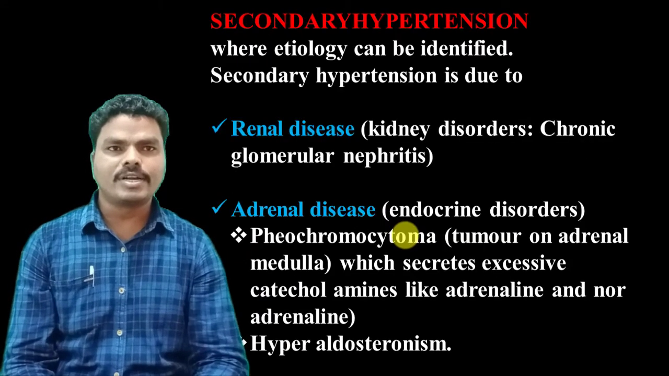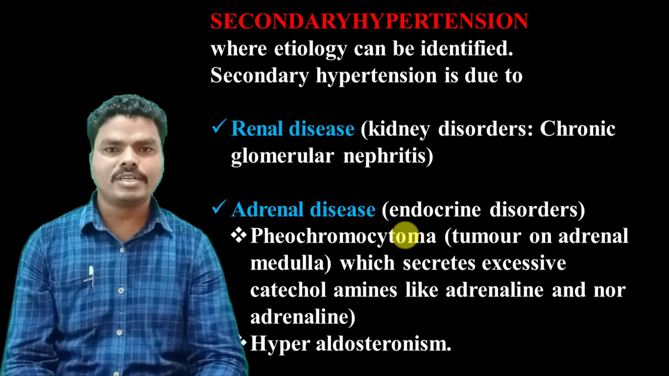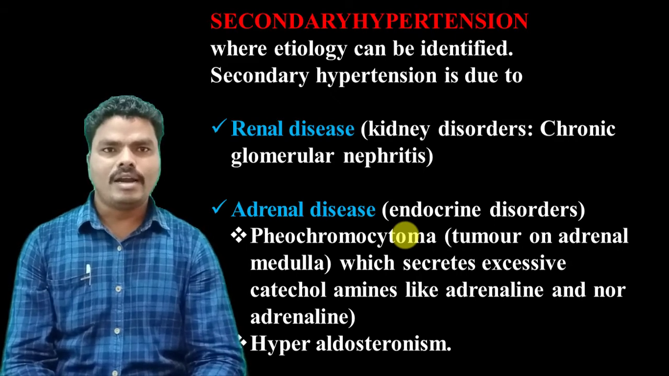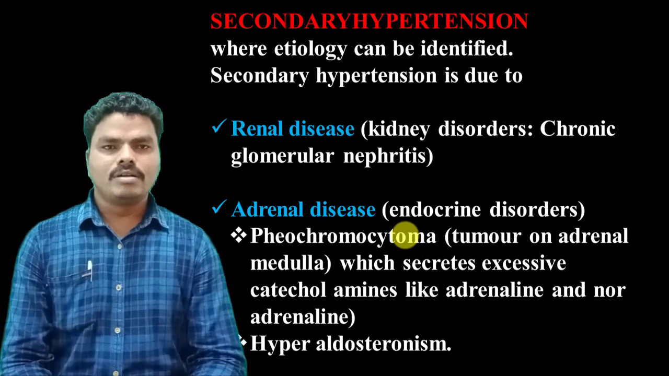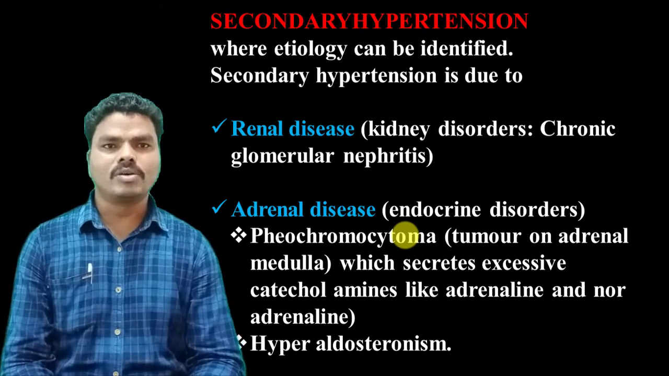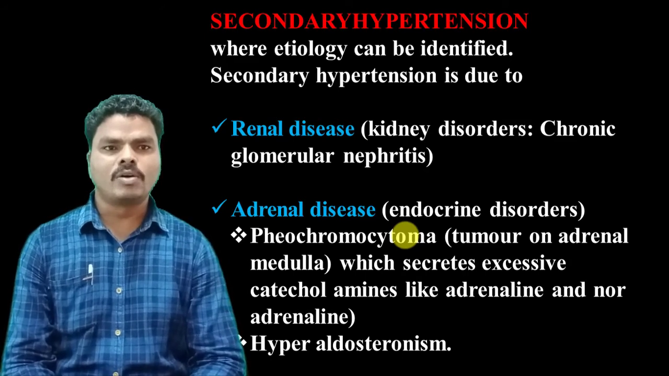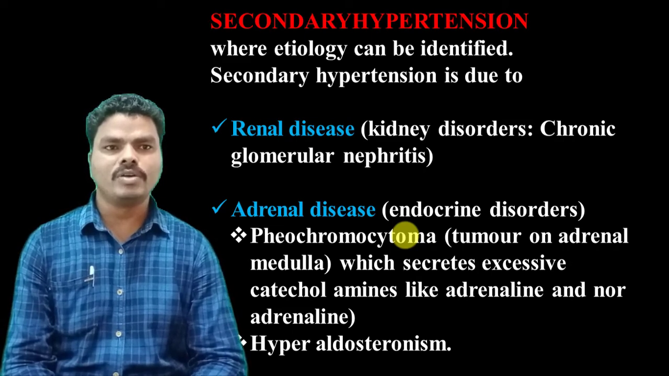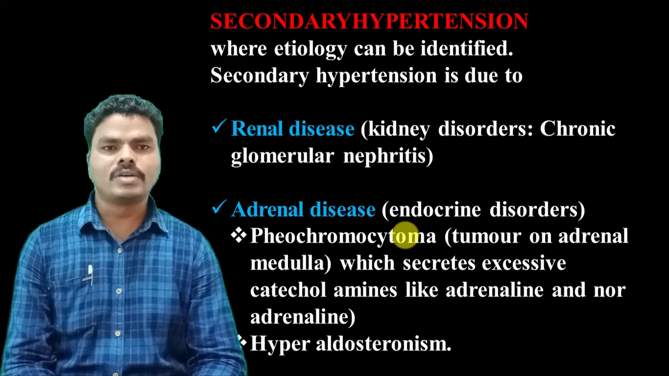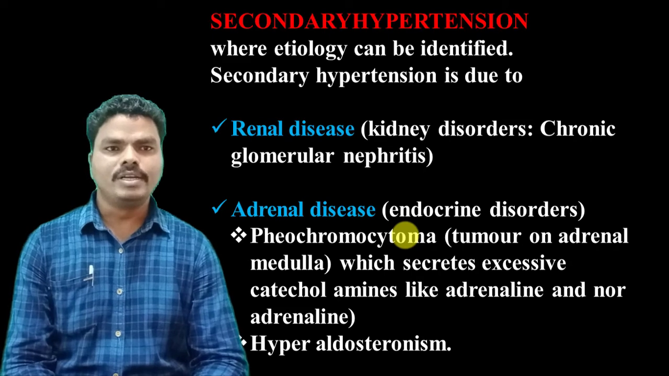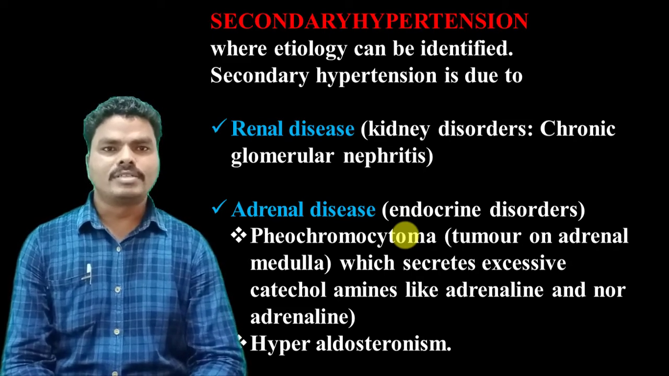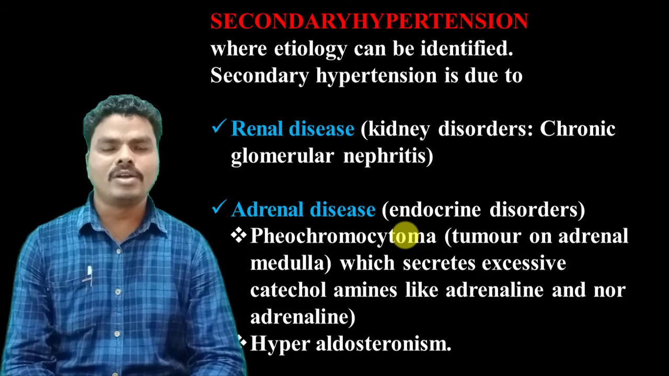In case of secondary hypertension, the causes are identified, and they are of different types. They include renal disease, that means chronic glomerular nephritis, and adrenal disease like pheochromocytoma, that means a tumor of the adrenal medulla. When there is a tumor on the adrenal medulla, it can secrete excessive catecholamines like adrenaline or noradrenaline, and this may increase vasoconstriction. Another adrenal disease is hyperaldosteronism, which also leads to the development of secondary hypertension.